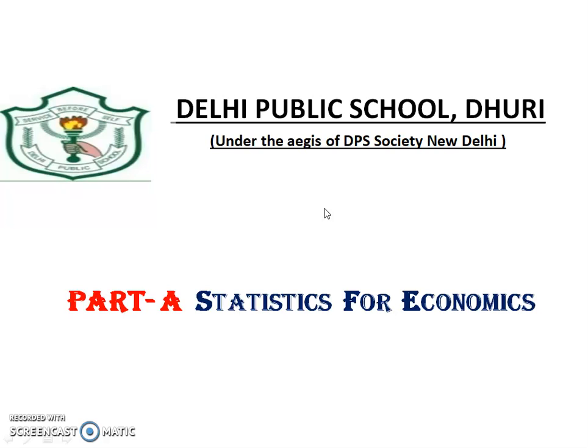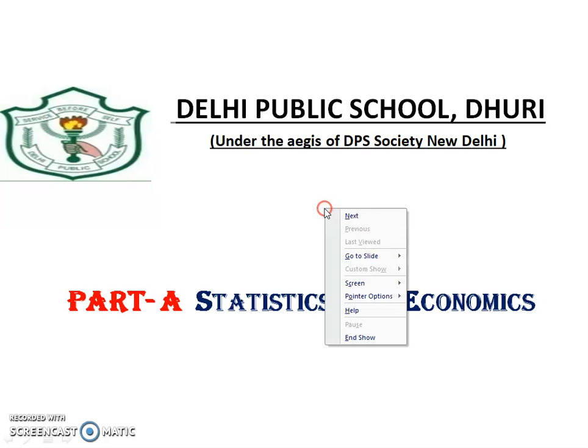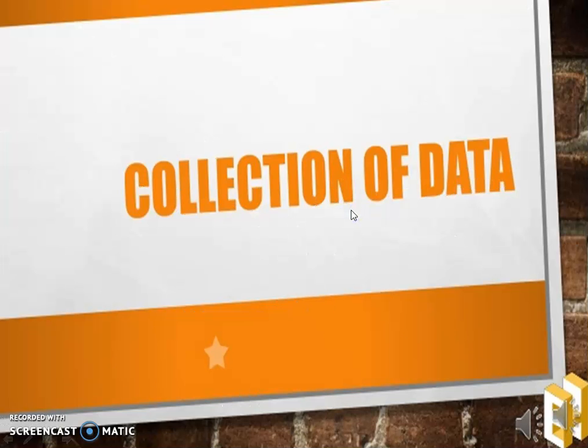Because we already conducted it in the second part, but somehow it is left because there is a little difference between the TR Jain statistics for economics and NCERT statistics for economics. So we try to cover the parts that are left in the TR Jain publication book. Under this book, only a little is left that is related to the collection of data.